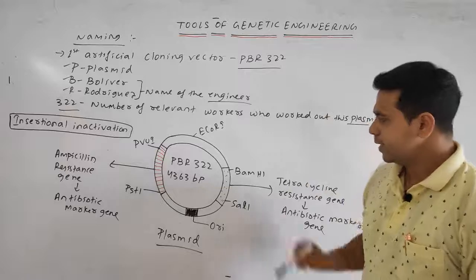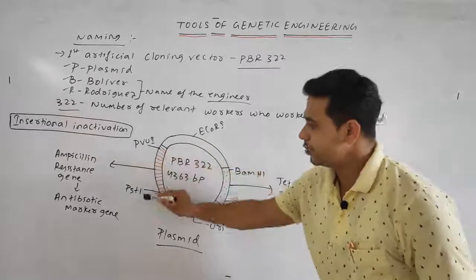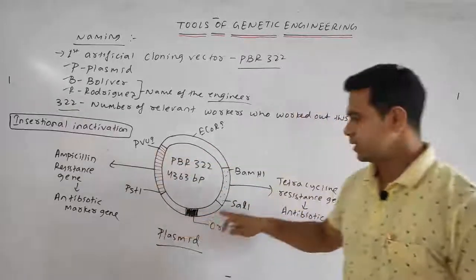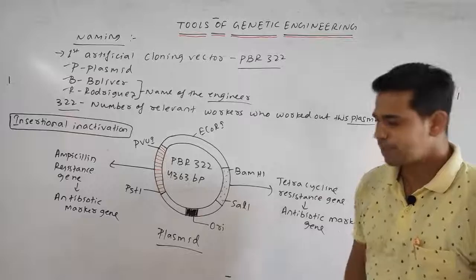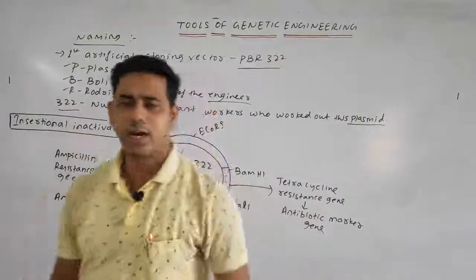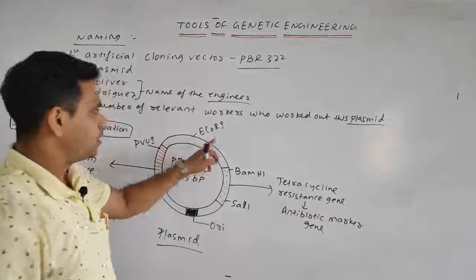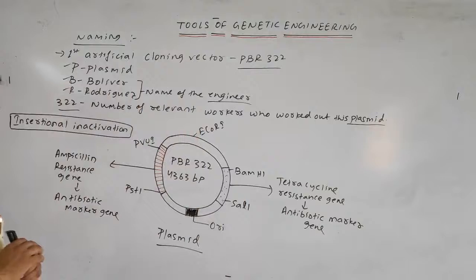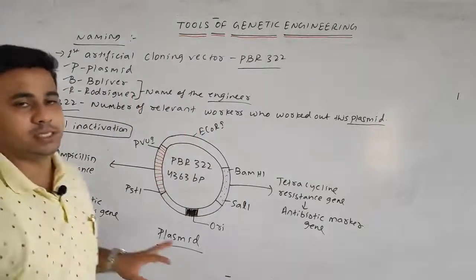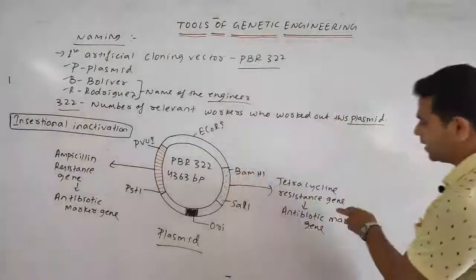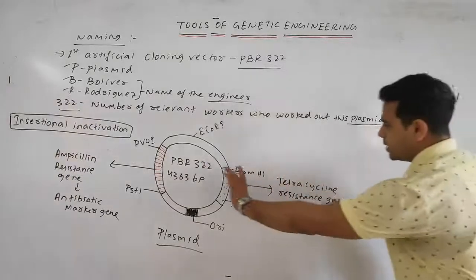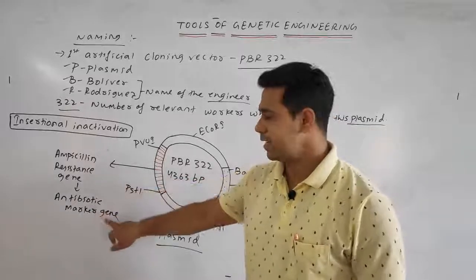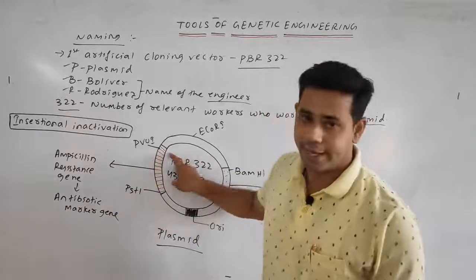Next, it has various restriction endonuclease sites such as EcoRI, PvuI, PstI, BamHI, and others, where the restriction endonuclease will remove a particular sequence. Apart from that, there are various antibiotic marker genes: the tetracycline resistance gene in the black portion, and the ampicillin resistance gene in the red area.